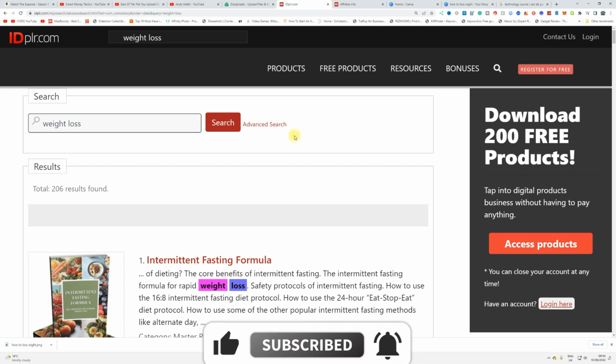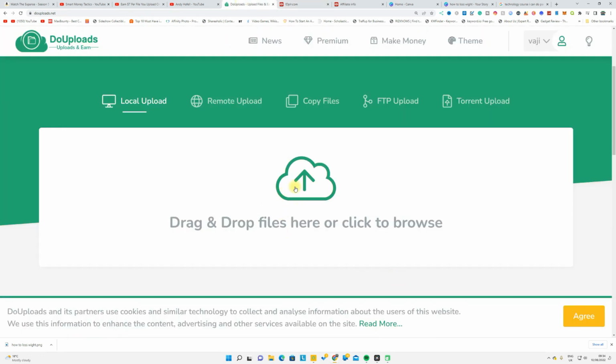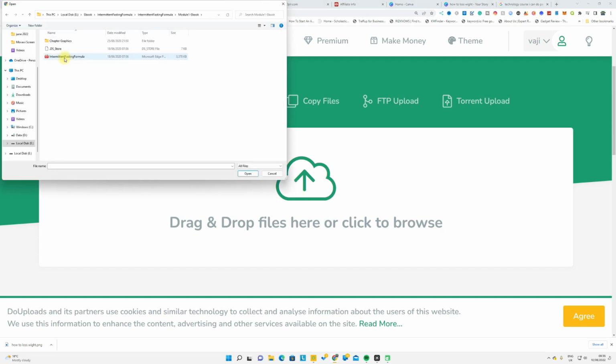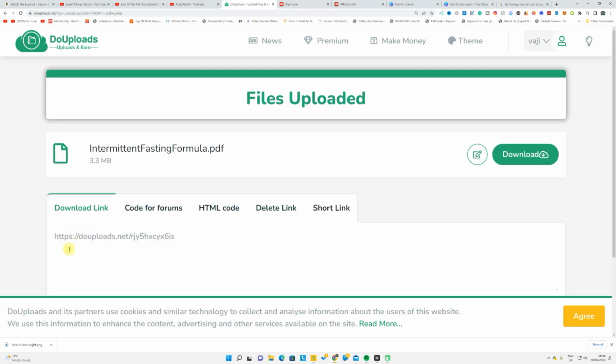Yeah, so after you download the ebook, you have to go to douploads again, the front page, home page, and then you have to click this upload button. Yeah, so this is my ebook. I'm going to click that and upload it on here. Okay, click this one, go start uploading. Done. This is your download link. Copy that. Okay, you have to keep that. Remember that you have to keep this link carefully.